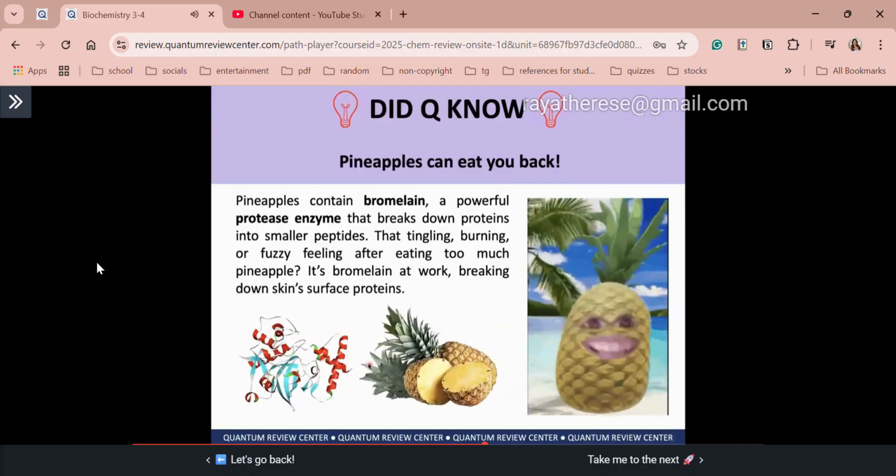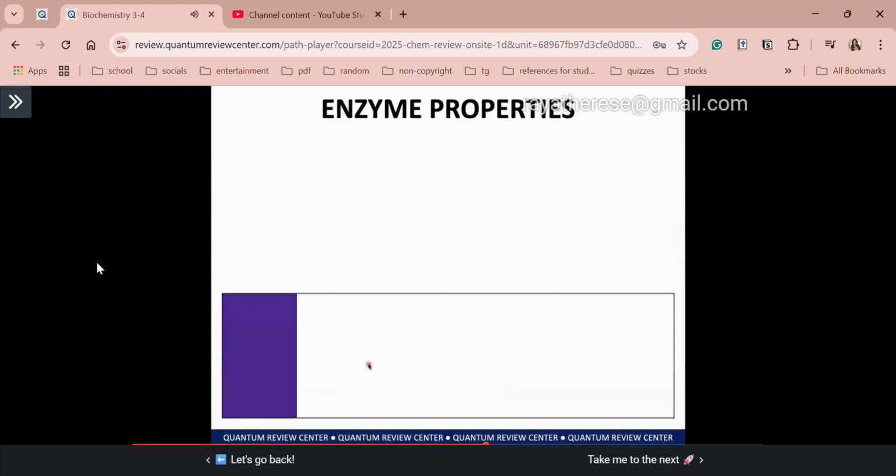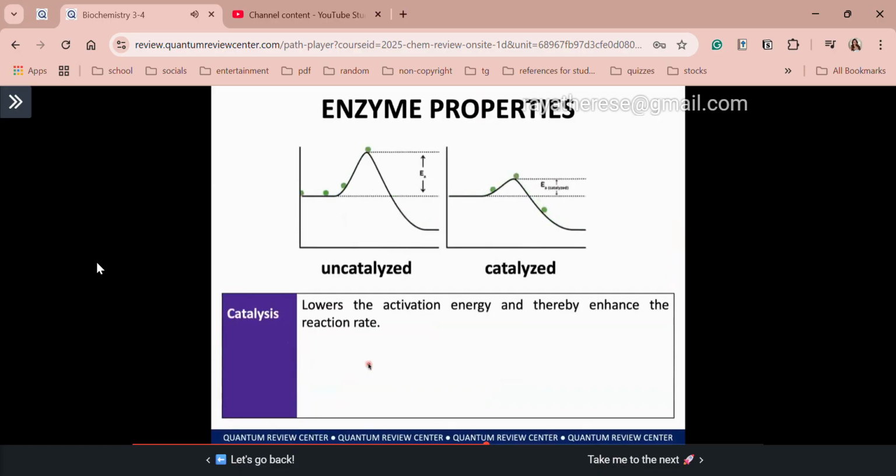Okay, class, now that we are done with the introduction to enzymes, let's proceed with the unique properties of your enzymes. So of course, as I have already reiterated a lot of times, catalysis ang main function ng enzyme natin. But of course, more than that, it has several properties pa. Here you can see the GIF of uncatalyzed versus catalyzed reaction. When uncatalyzed, ang laki ng activation energy. And for catalyzed, it provides an alternative pathway that has lower activation energy. And of course, the result, it enhances the reaction rate.